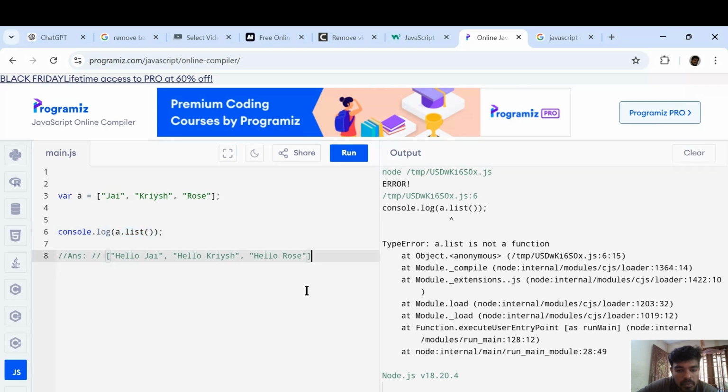Let me show you the definition. So here I am showing the definition of what a prototype is. Each and every JavaScript object has this property prototype. So what is the purpose of this prototype?